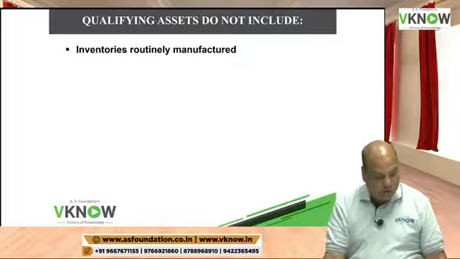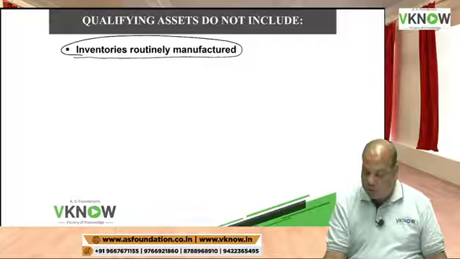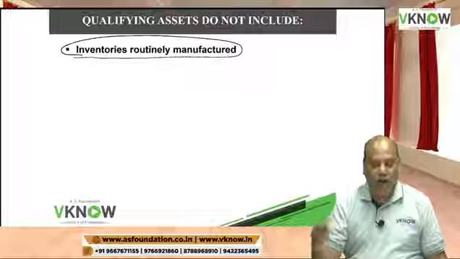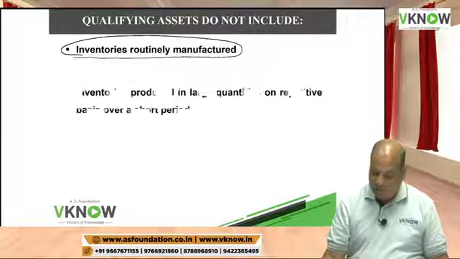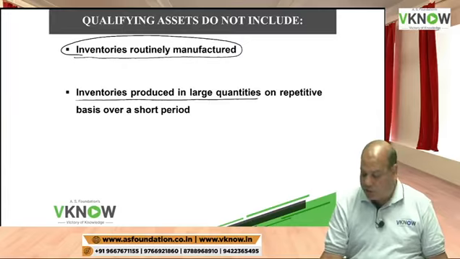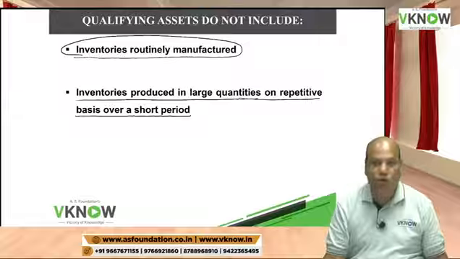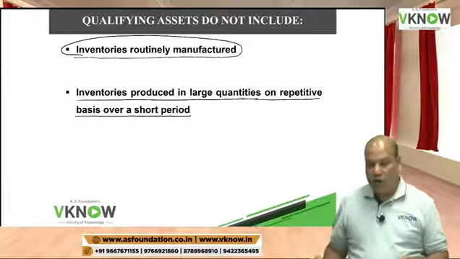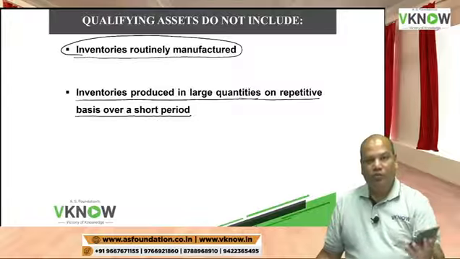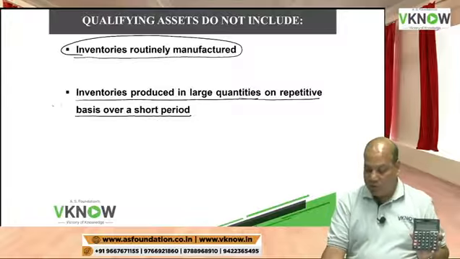So they have mentioned here that inventories which are routinely manufactured, inventories which are produced routinely, daily, inventories which are produced in large quantity on a repetitive basis over a short period. Let us say this is a calculator. This will come under this kind of heading.